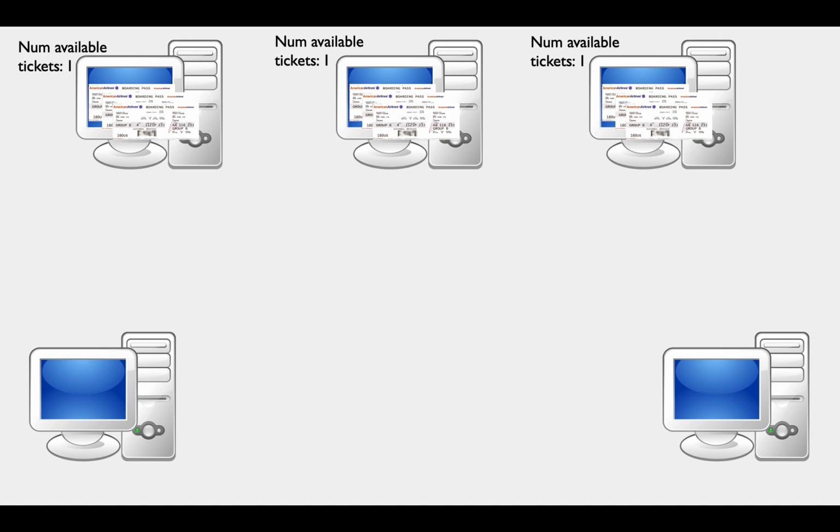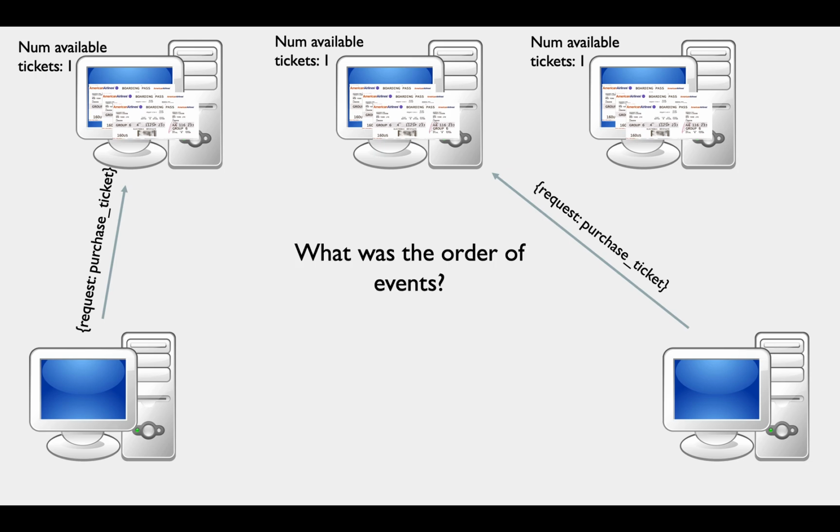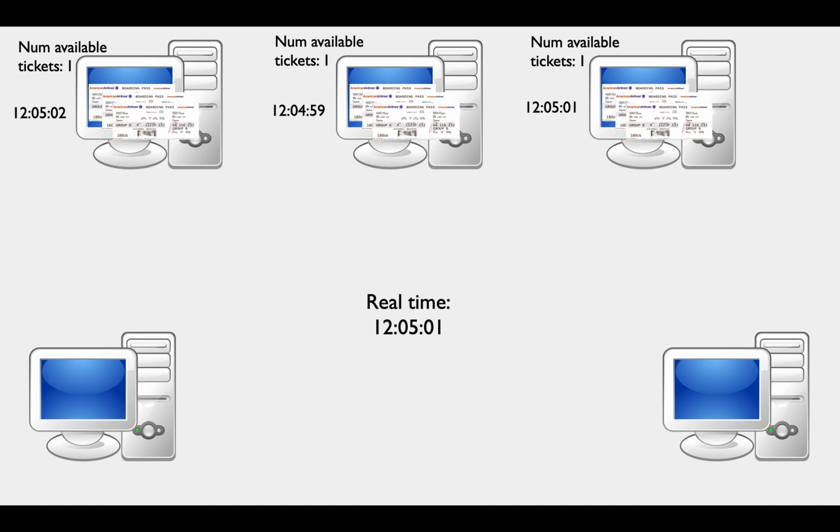But this begs the question, if two requests come in to two different servers, then how do we know how to order these events? So the first idea that we will look at is to try to repeat what we did with a single machine, which is order events by timestamp. So for the example's sake, let's say that the true time in the space-time continuum is 12:05 and 1 second. However, keeping precise time is a pretty difficult feat, so all the clocks in our system have some error. In our example, the error is on the order of seconds, but in reality, the error is much, much smaller.